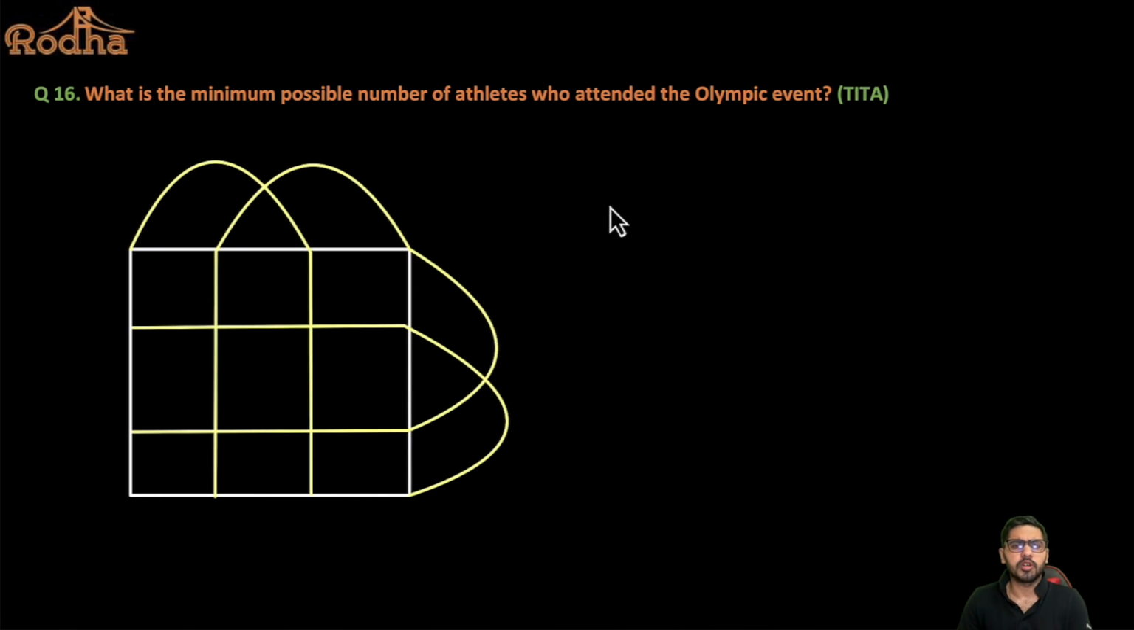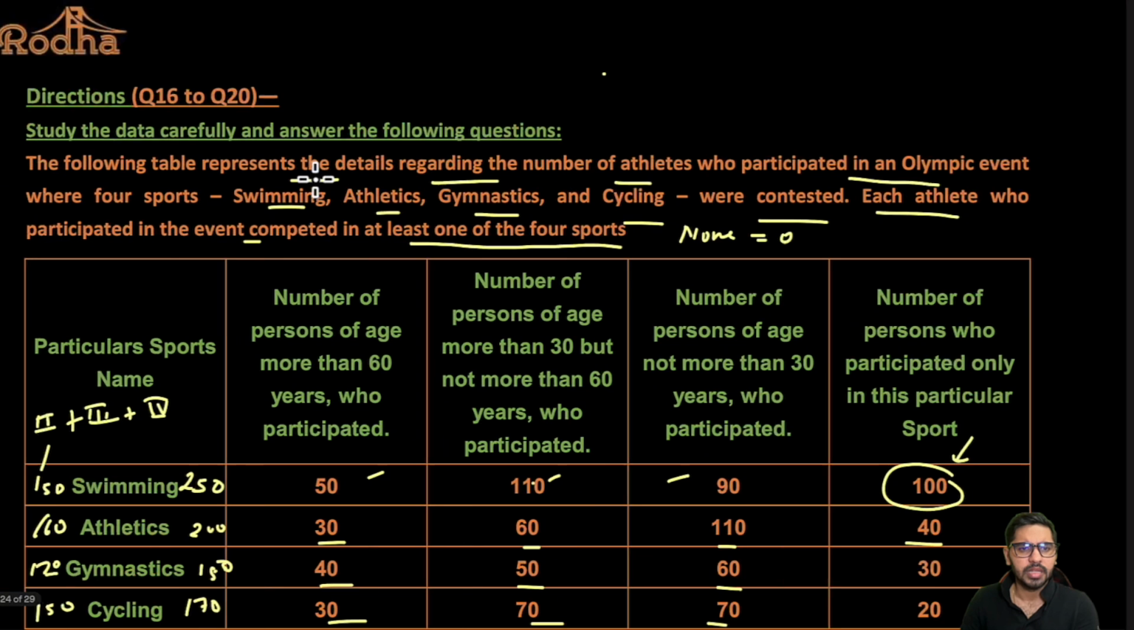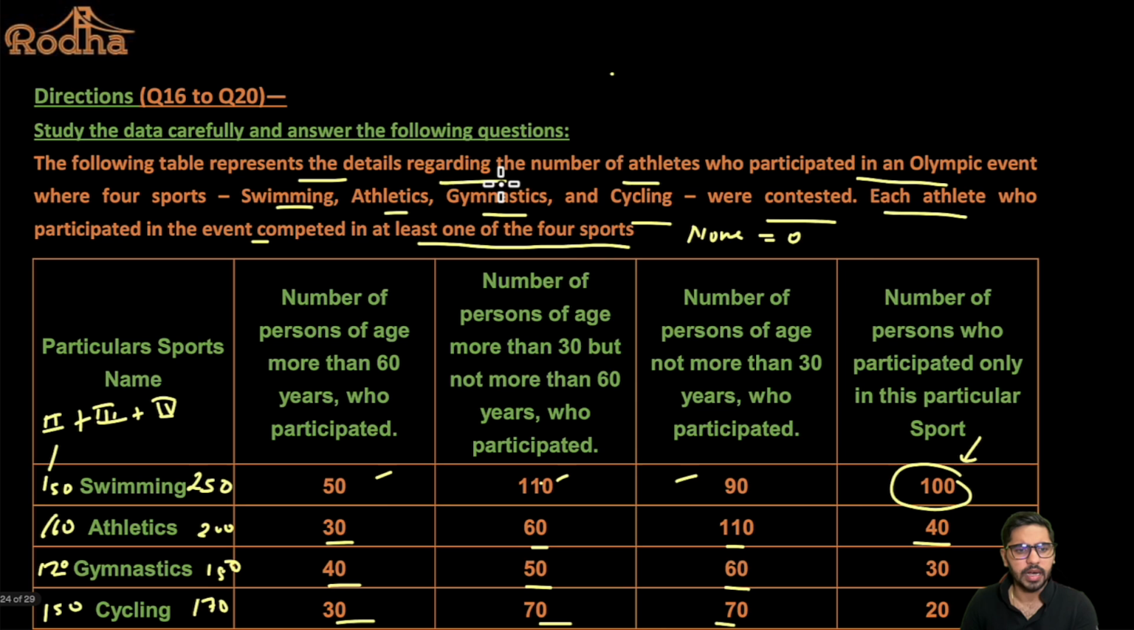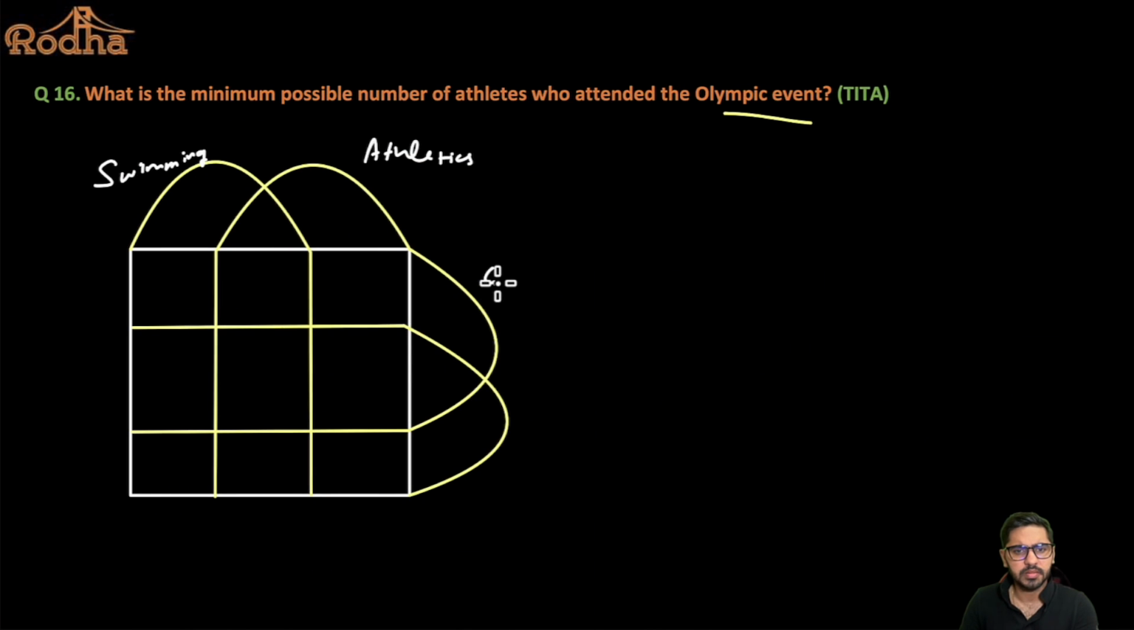Now, what is the minimum possible number of athletes who attended the Olympic event? All right. So let me take one by one. So let's say swimming is this one, right? Then we have, let's say athletics. Then we have gymnastics. And the last one is cycling, right?